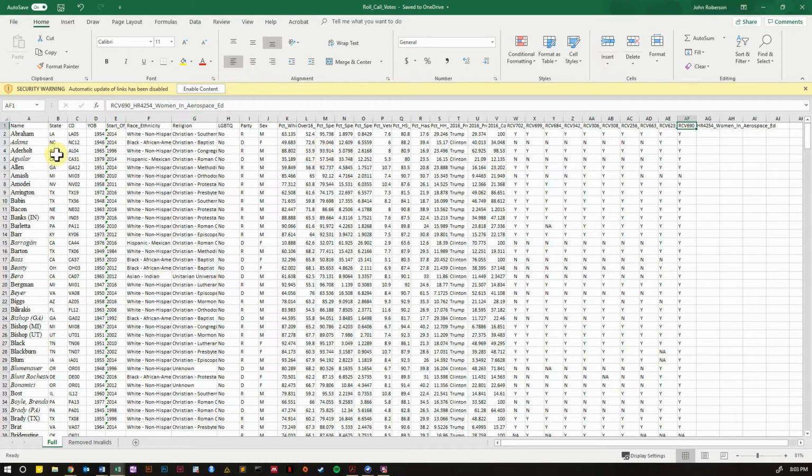So really quickly, what I have is the member's name and their party, as I said, their district, then the year that they were born, the year that they first entered office, their race, their religion, their public LGBTQ status, and their sex.